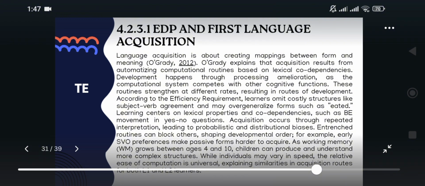In first language acquisition, children learn faster when the routines are less costly for the brain. For example, they might omit subject-verb agreement or say "eated" instead of "ate," because those forms are easier for their brains to process. O'Grady calls this the efficiency requirement, meaning learners naturally prefer the easiest and most efficient way to process language.